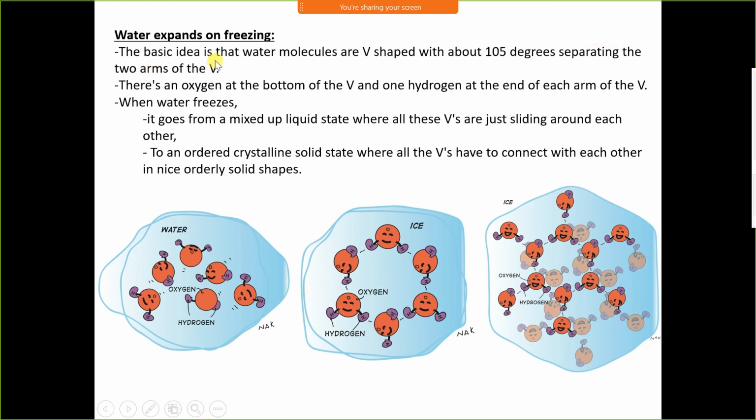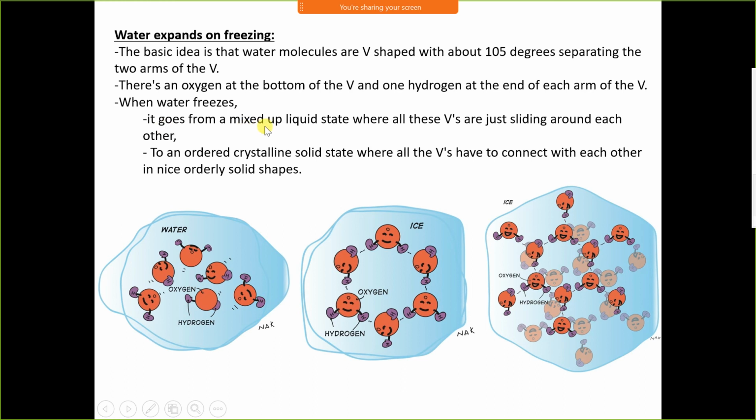The basic idea is that water molecules are V-shaped. That is 2 hydrogen and 1 oxygen, H2O. Water molecules are V-shaped with about 105 degrees separating the two arms of the V. Look at here. This angle is 105 degrees. There is an oxygen at the bottom of the V and 1 hydrogen at each arm of the V. This is oxygen and these are hydrogens.